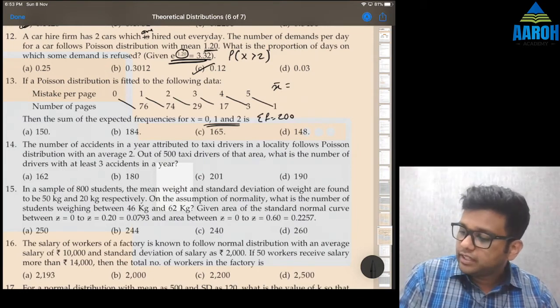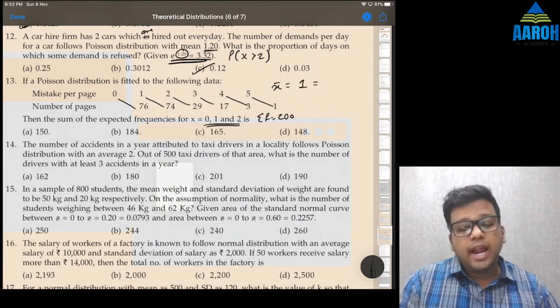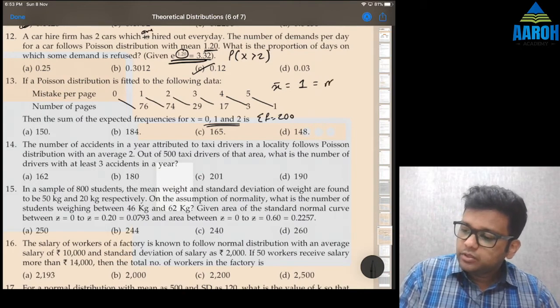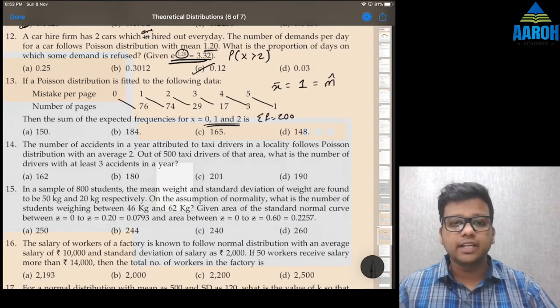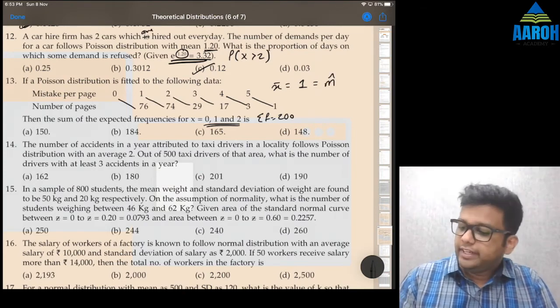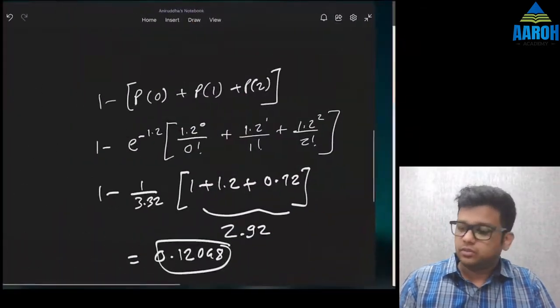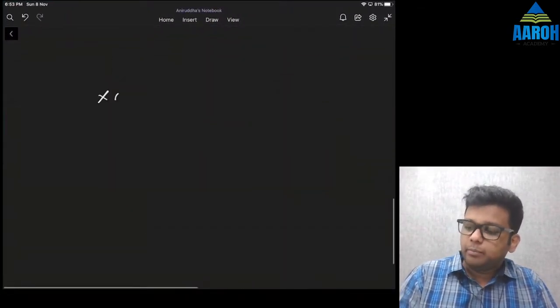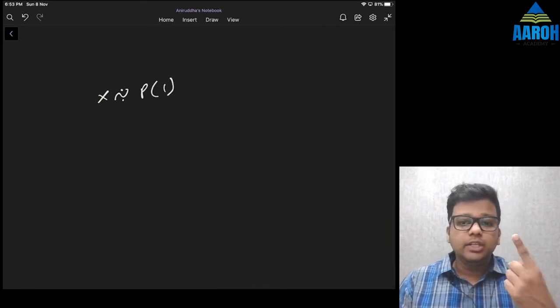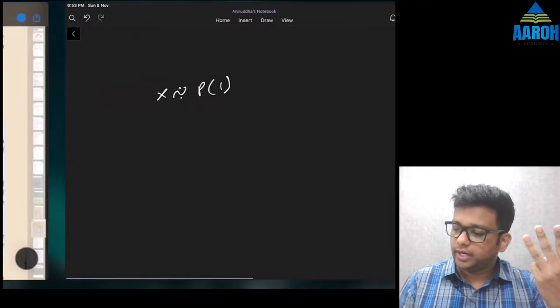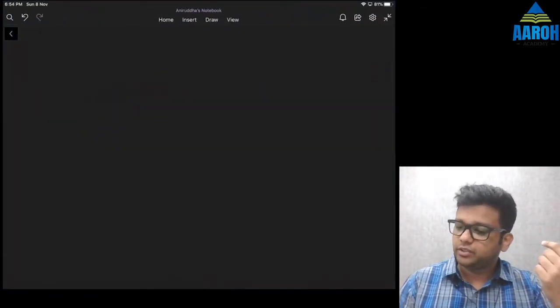Okay, mean is exactly 1. Poisson distribution has mean m, so the estimated value of m hat will be taken as 1. We need expected frequencies for 0, 1 and 2. So here X approximately follows Poisson distribution with parameter 1, and we need the total of 0, 1 and 2. Find the sum of expected frequencies for 0, 1, 2.